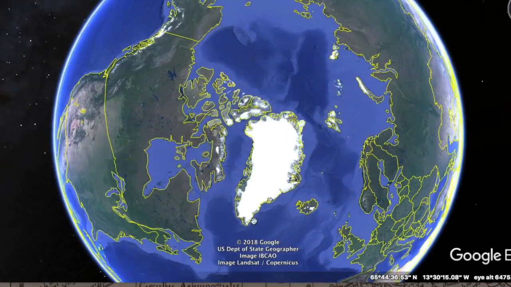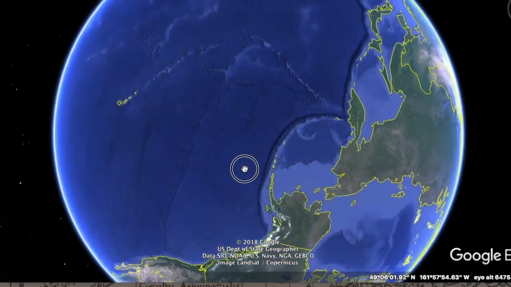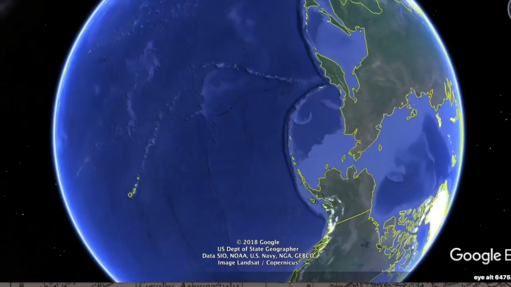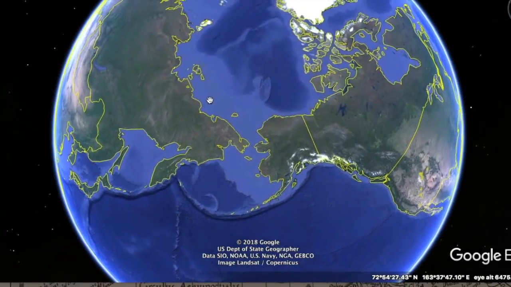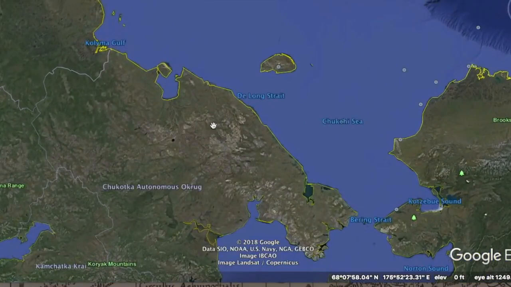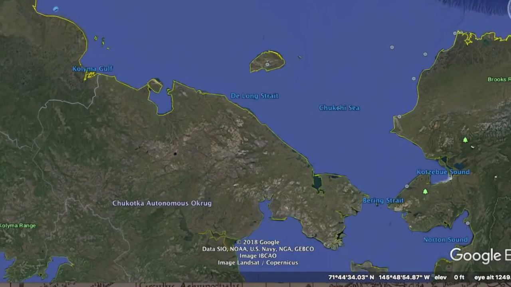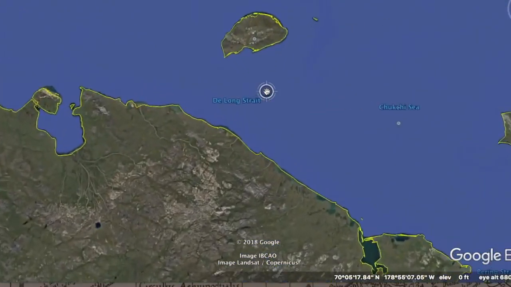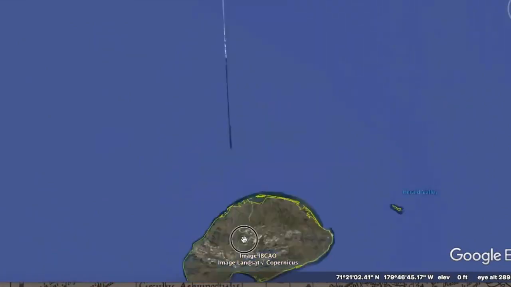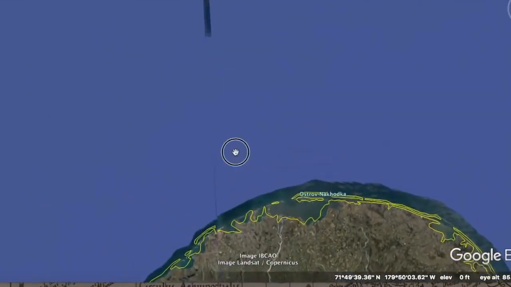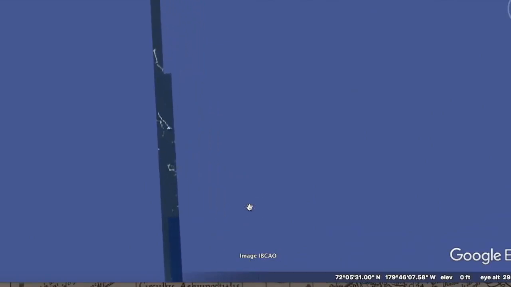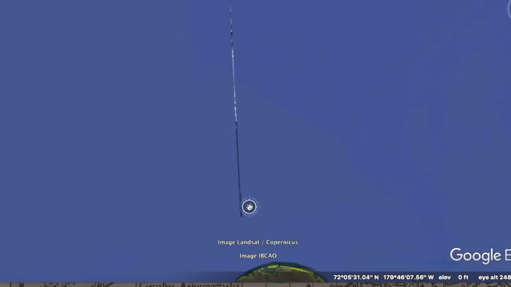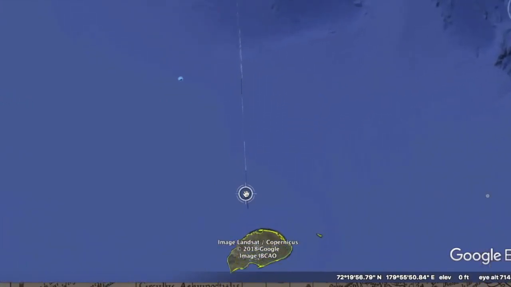But yet, if you go over here, there's a little trick that I saw on YouTube. You can go to this little island here, pretty much in between Alaska and that Siberian region. You just zoom into this little island, and all of a sudden, I don't know if someone was leaving us this as a little clue, but this thing goes on, and I think it goes right to the North Pole.